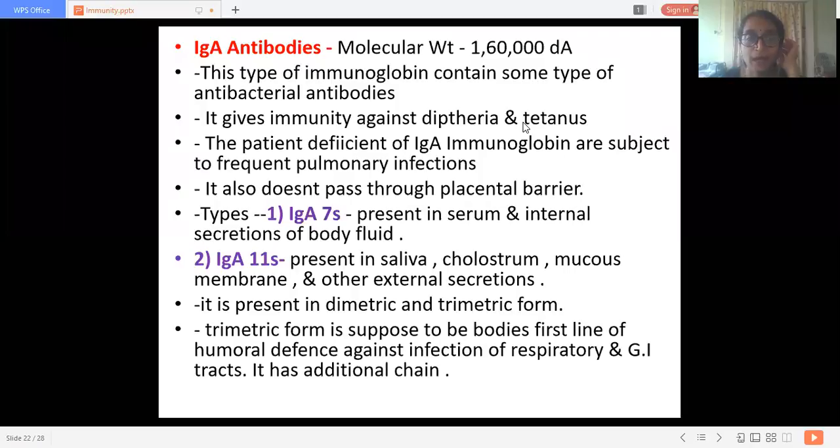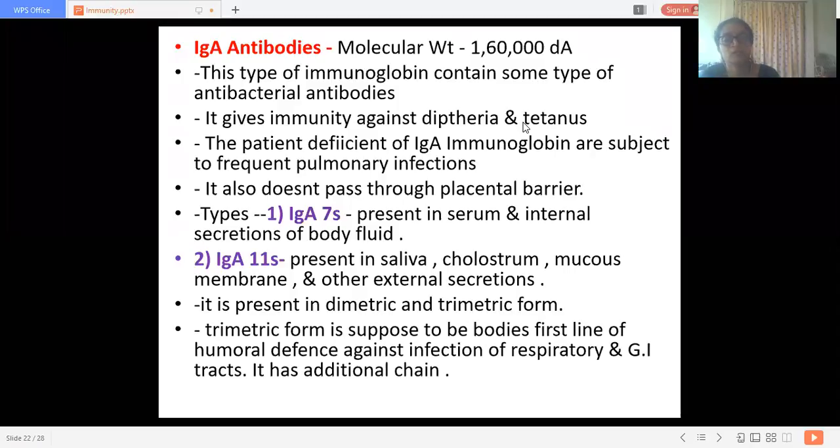IgA antibodies or immunoglobulins, the molecular weight is 1,60,000 Daltons, and this type of immunoglobulin contains some antibacterial antibodies. It gives immunity against respiratory tract infections, mainly diphtheria, and also against tetanus.